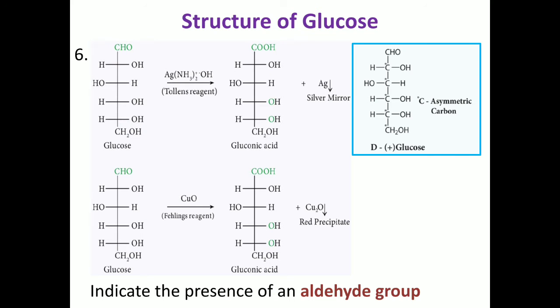Two more tests explain glucose having aldehyde as the functional group. Glucose reduces Tollens reagent and Fehling solution, which confirms the presence of an aldehyde group. Tollens reagent is nothing but ammoniacal silver nitrate. Glucose reacts with Tollens reagent and reduces it to metallic silver. Fehling solution is nothing but alkaline copper sulfate. So glucose reduces Fehling solution to a red cuprous oxide precipitate. Due to this reducing property, glucose has aldehyde as the functional group.